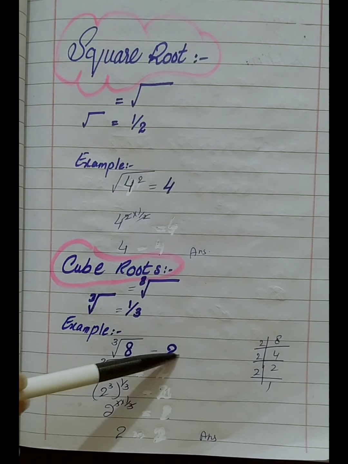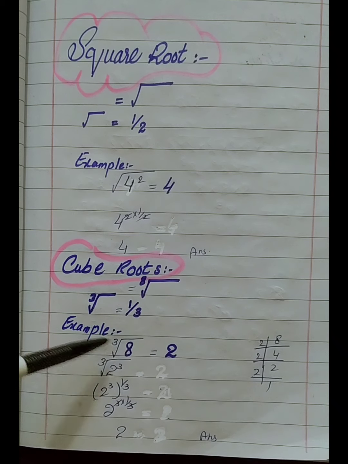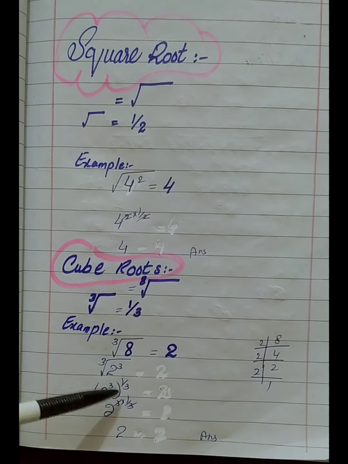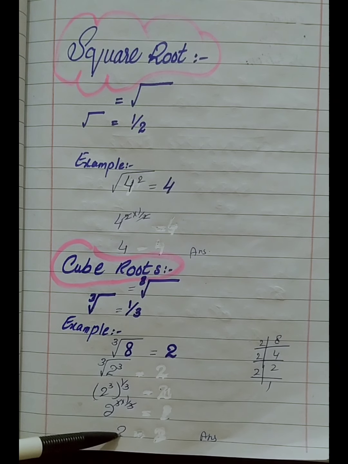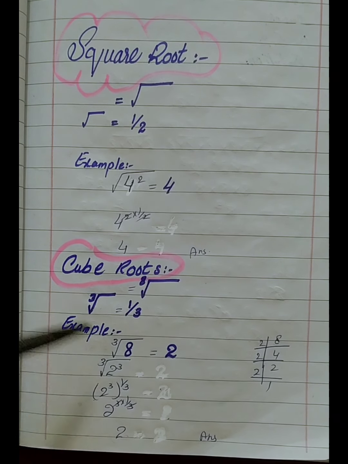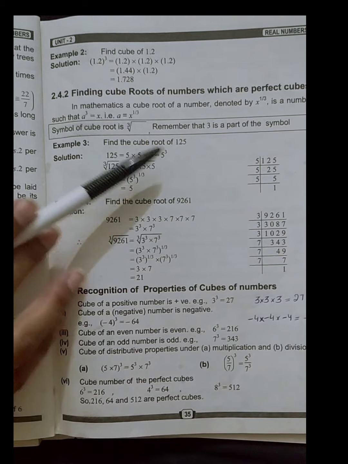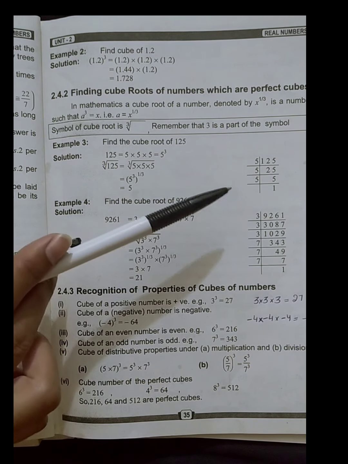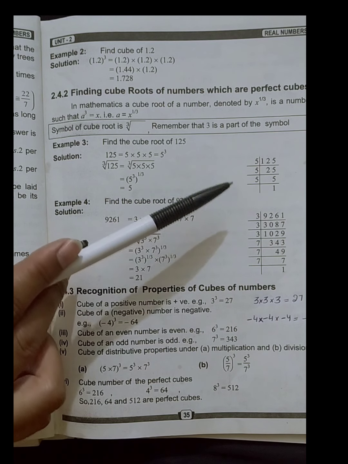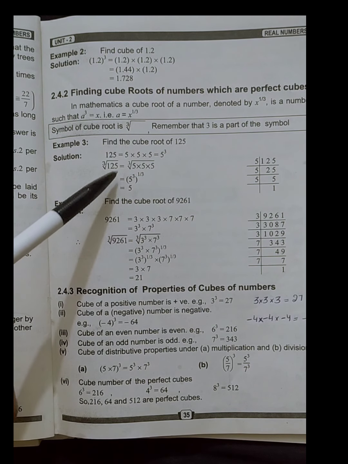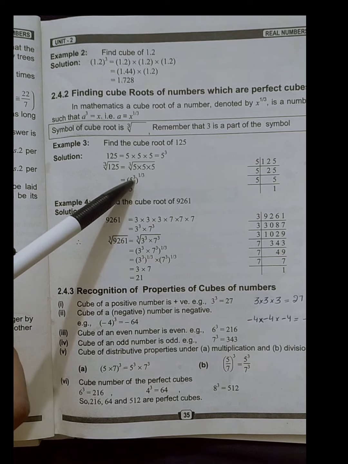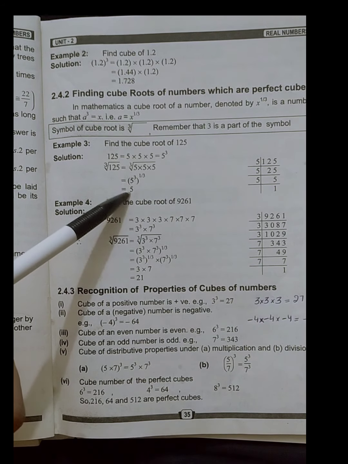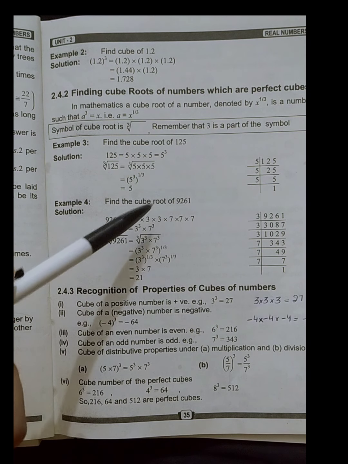So for example, we have the value 8, which is 2 power 3. The 3 cancels with the 3, and then we get 2. For example, find the cube root of 125. Firstly we factorize 125 and get 5 cube. So 5 cube, 3 cancels with 3, and we get 5. It means that 5 is the cube root of 125.